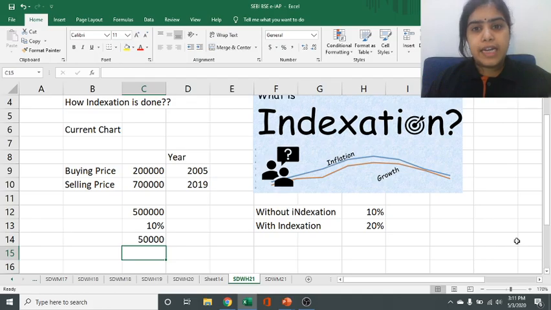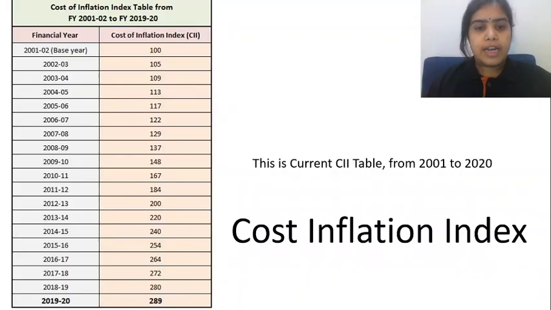For doing indexation, we will have to look at this chart, which we can get easily on the internet. The central government provides this updated chart every year. In 2005 the index was at 117, and in 2019 the index was at 280.